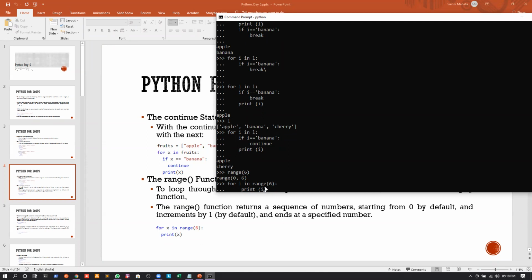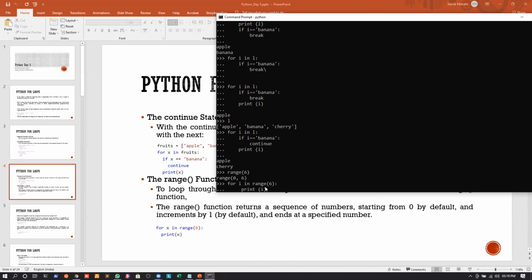Obviously the numbers will start from 0 by default, and it will continue till the number I have given minus 1, so it will continue till 5. If I print I, we would be able to print from 0 to 5 and not the 6, because till 6 means actually at 5.